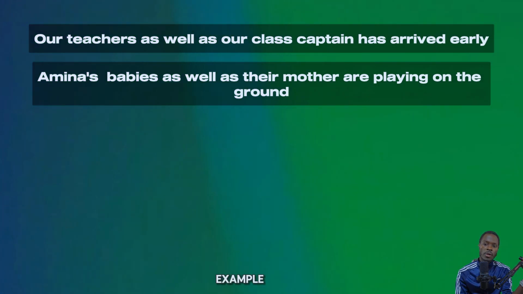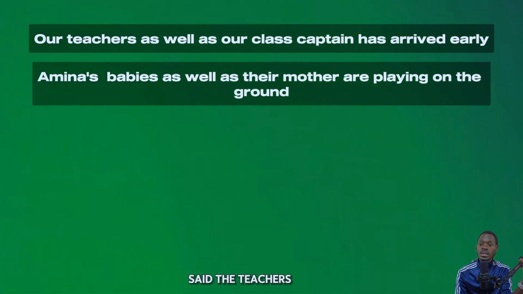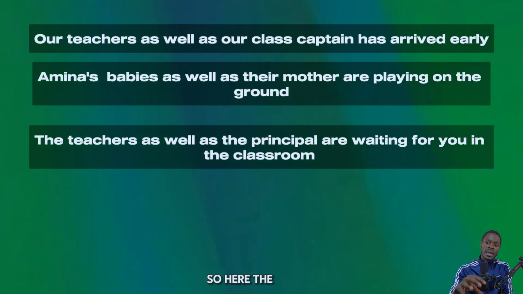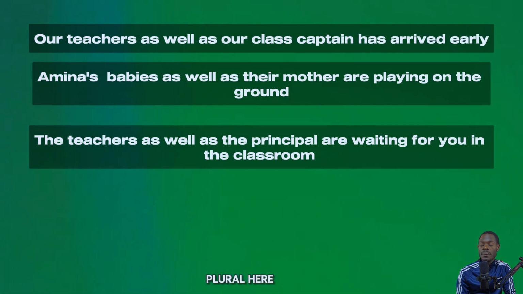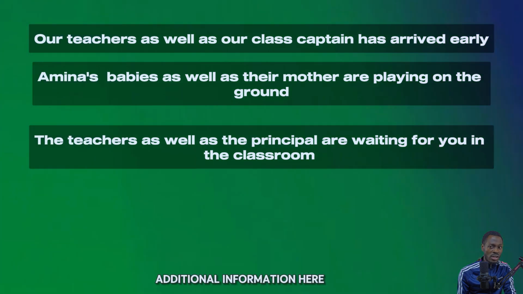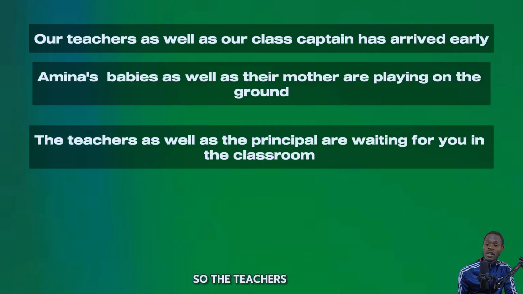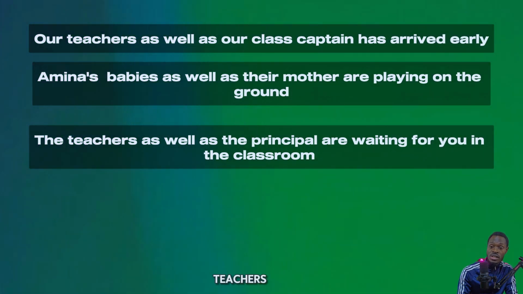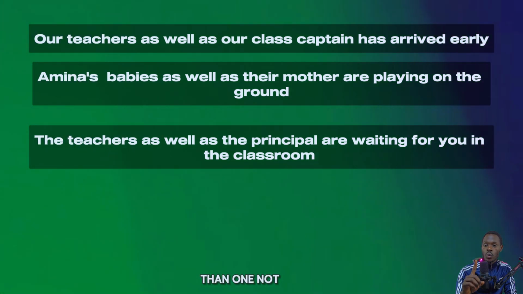Another example, if I have said the teachers as well as the principal are waiting for you in the classroom. So here, the teachers, we have plural here. The principal is additional information here. We won't say is, because in the word teachers, we have more than one, not one person.